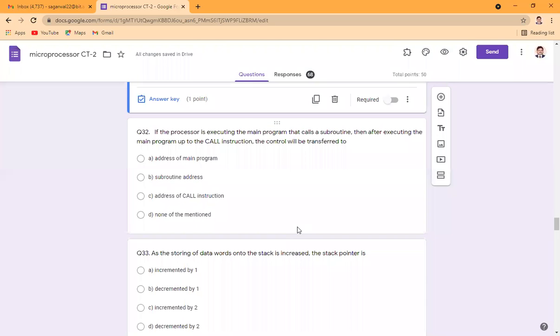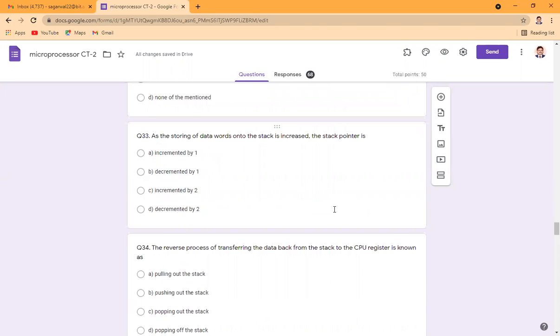If the processor is executing the main program that calls a subroutine, meaning in the main program a subroutine is written, then after executing the main program up to the call instruction, the control will be transferred. Till the call instruction is not executed, it will be executing the main program. But whenever a call instruction is executed, it goes to the subroutine address, which is defined in the call instruction. So the answer is subroutine address.